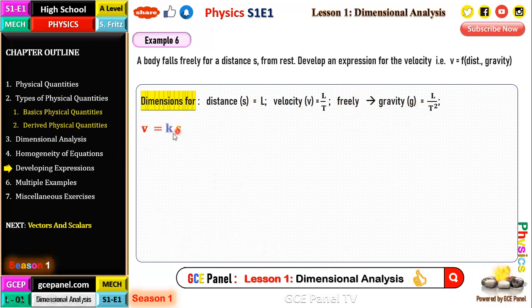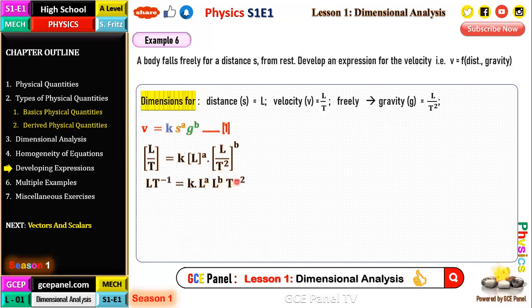At this point, we can say V is equal to K times S to the power A times G to the power B, where we are going to solve for A and B. So here, L on T is equal to a constant times L to the power A times L on T squared to the power B. Simplifying gives us, on the left-hand side, LT to the negative 1 equals, on the right-hand side, K times L to the power A times L to the power B times T to the power negative 2B. Bringing like terms together, we obtain LT to the negative 1 equals K, L to the power A plus B, T to the power negative 2B.